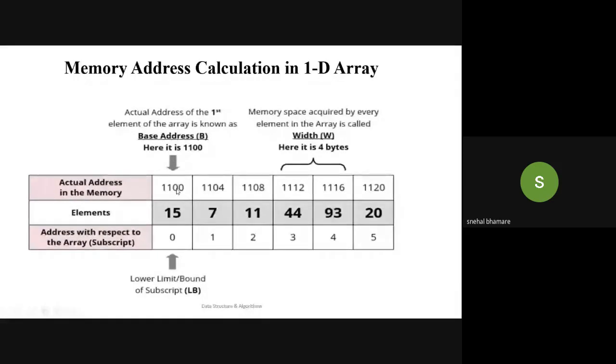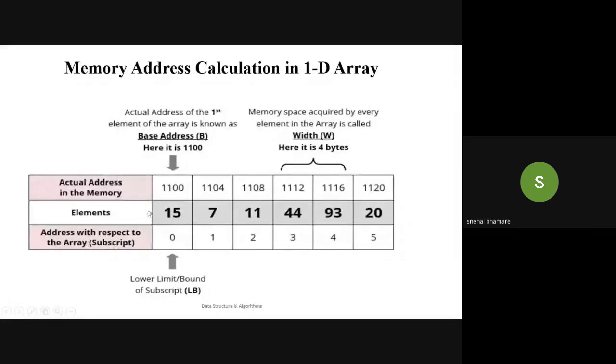Now this example I have taken for the Ubuntu system. So the number of bytes for an integer will be 4. So the next element will be stored at 1104. The next element will be stored at plus 4, that is 1108. Now the next term is width. Width is nothing but how many bytes are required to store a single element. So here it requires 4 bytes, right?